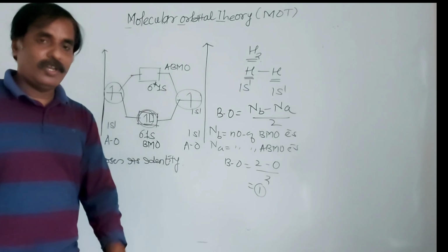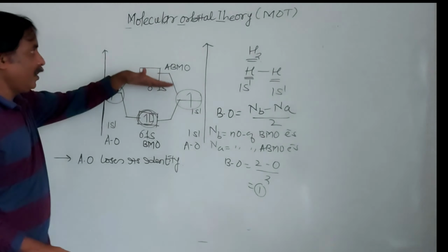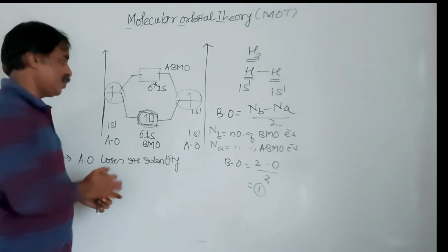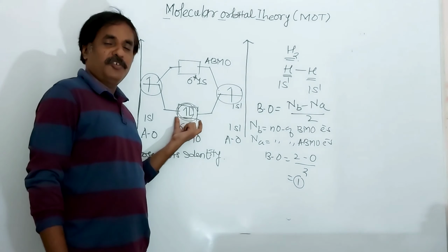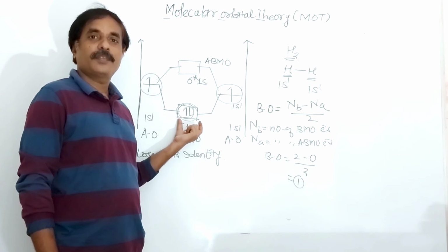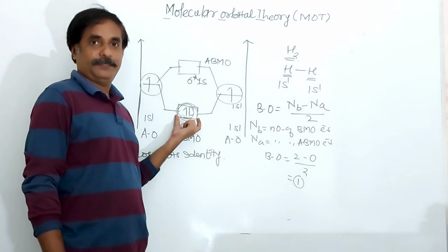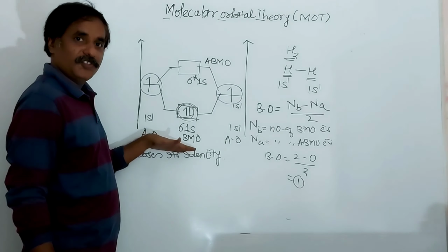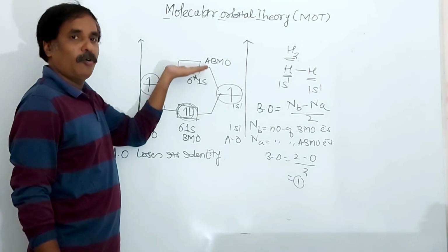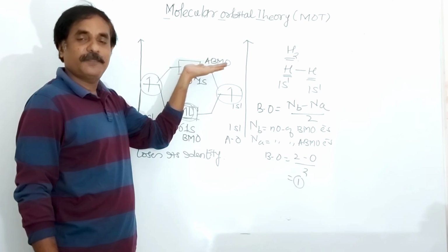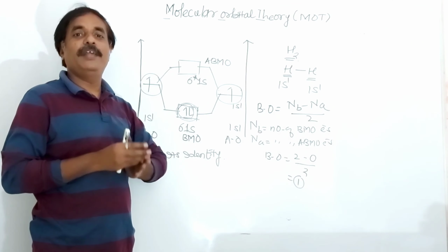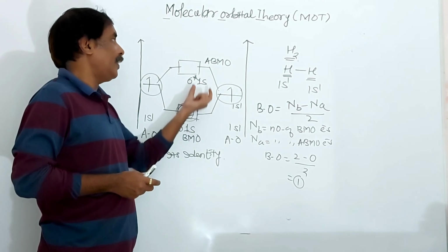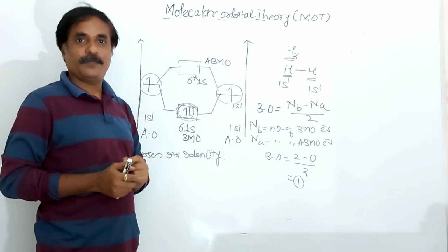Energy of the bonding molecular orbital decreases, and energy of the anti-bonding molecular orbital increases. Actual bond formation takes place in the bonding molecular orbital. So the energy of the bonding molecular orbital decreases and the energy of the anti-bonding molecular orbital increases. If we compare stability, the bonding molecular orbital is more stable than the anti-bonding molecular orbital.